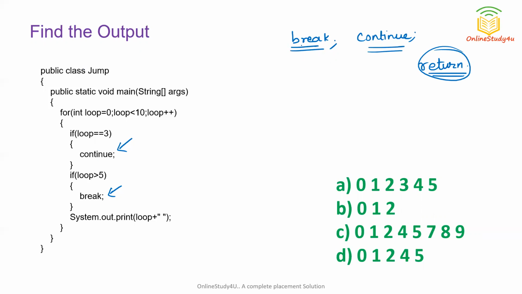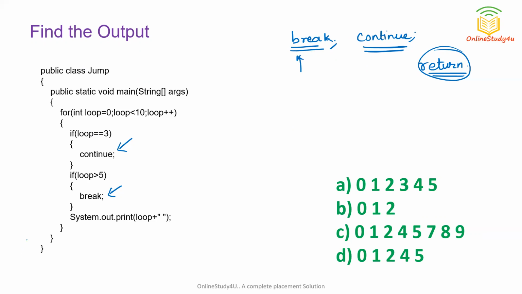Now what does break do? Suppose we have written this break inside a loop. What break will do is bring the control out of the for loop, so it will stop all further executions. What continue will do is skip those iterations in which the continue statement has been used, and the further executions will not stop. It will not bring the control out of the loop like the break statement.